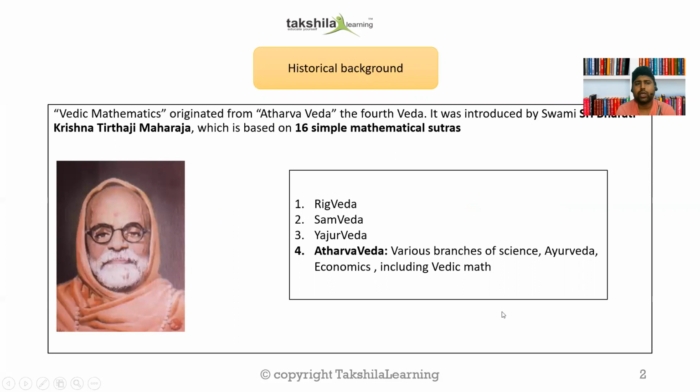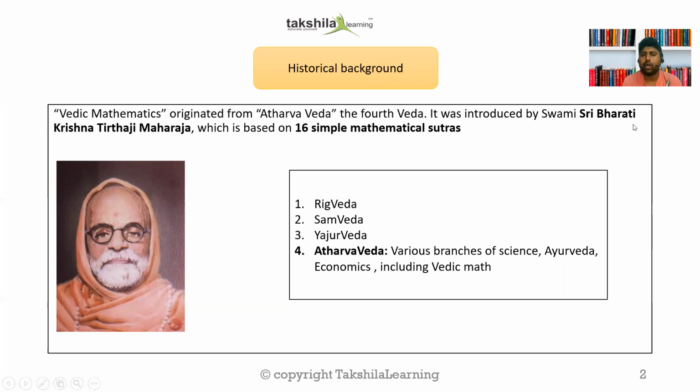First of all, the historical background. Vedic mathematics originated from Atharva Veda. You know that we have four Vedas: Rig Veda, Sam Veda, Yajur Veda, and Atharva Veda. Vedic maths originated from the Atharva Veda because it talks about various branches of science, Ayurveda, economics, and including Vedic maths. It was introduced by Swami Sri Bharati Krishna Tirthaji Maharaj, and it is based on 16 simple mathematical sutras.